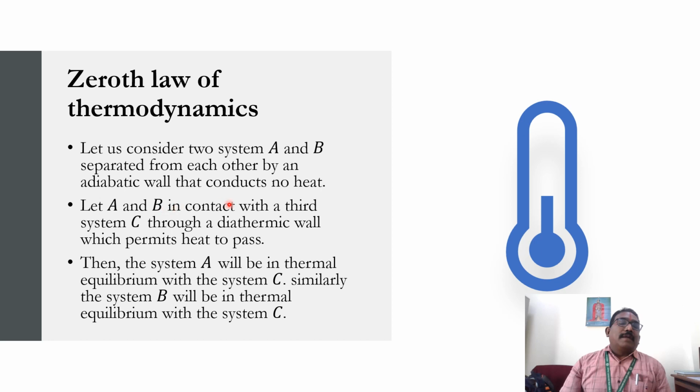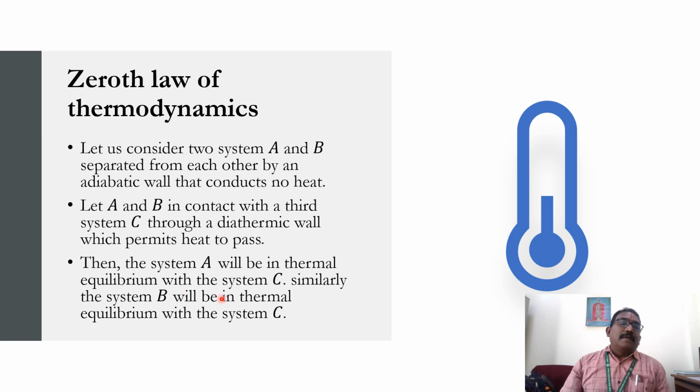A and B are separated by the adiabatic wall, but A and B touch C through the diathermic wall. Then system A will be in thermal equilibrium with system C.